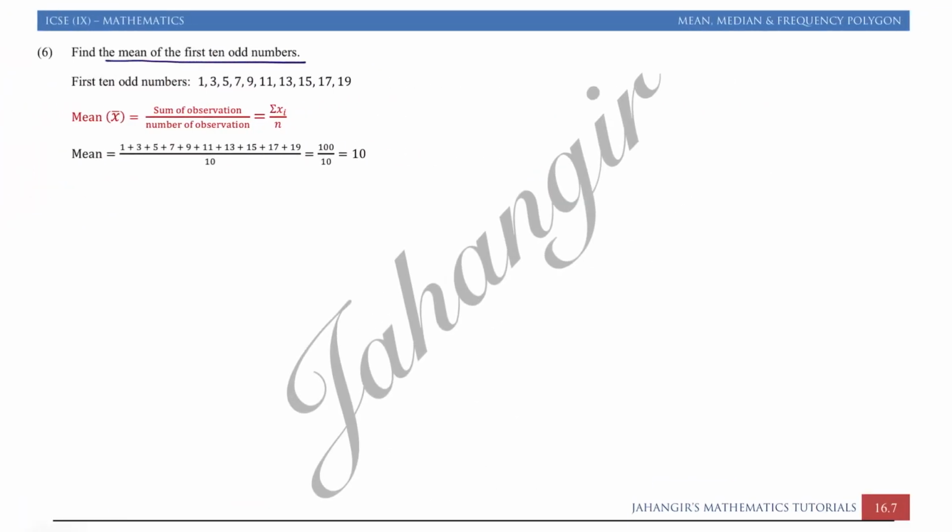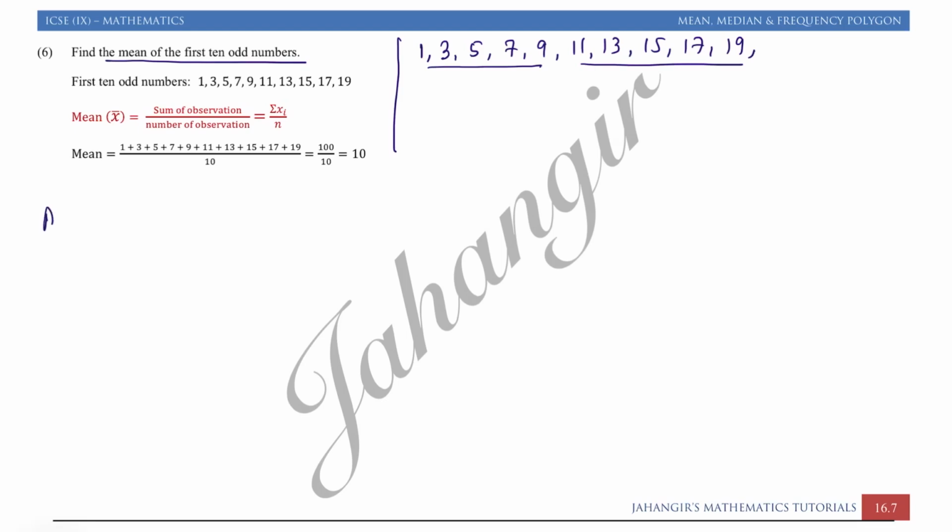Find the mean of the first 10 odd numbers. So for the first 10 odd numbers, everyone knows that odd numbers start from 1: 1, 3, 5, 7, 9, 11, 13, 15, 17, 19. These are the first 10 odd numbers. 1, 2, 3, 4, 5 and again 5.